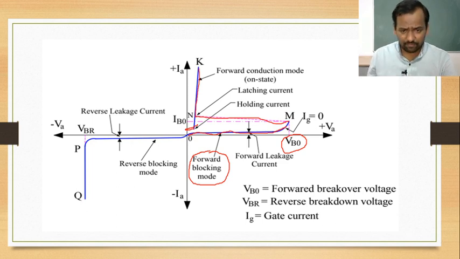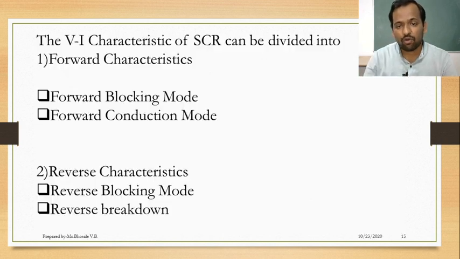Next, latching current. It is the minimum anode current required to latch the SCR into the on condition. And third, holding current. It is the minimum anode current required to maintain the SCR in the on condition. Means if the SCR has anode current of 9 milliampere, then the SCR will be turned off only if it falls below 9 milliampere. This is all about the forward characteristics.